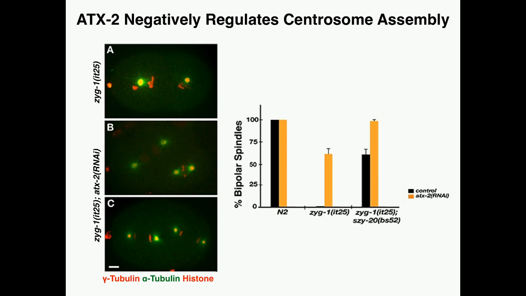Does that ATX defect translate to any human disorders? Does this ATX mutation relate to any of the human disorders? Oh, yes, ATX-2 is the ortholog of human Ataxin-2. Ataxin-2 is implicated in neurodegenerative disease. Ataxin-2 is also an RNA binding protein. However, this is the first case that we've had any indication of the role of this particular protein in centrosome assembly and cell division.